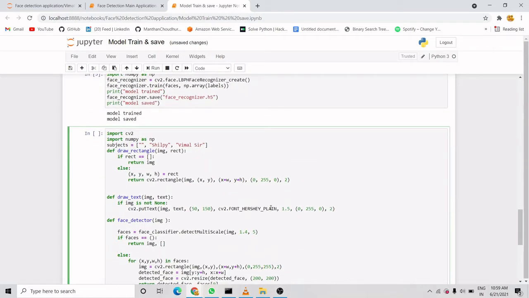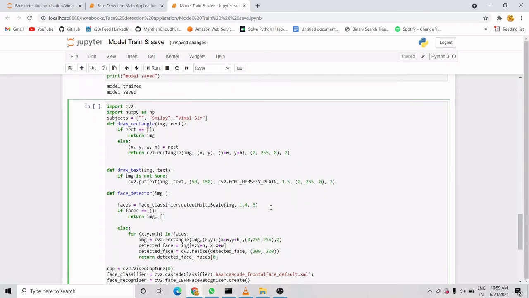Now that the model is trained and saved, we will show that if it detects my face, it will print that this is Shilpi, and if it detects Vimal sir's face, it will show that this is Vimal sir's face. So it will do it on the fly. Let's run this also. This is not my application part, but still let me show it.